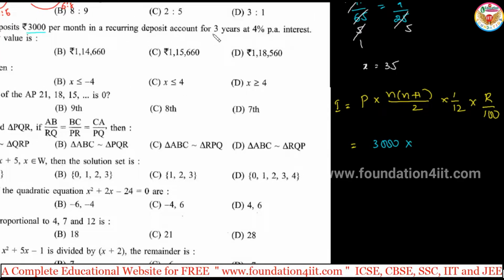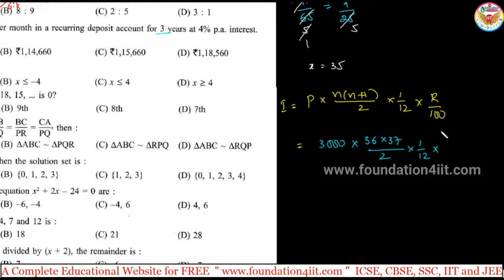3000 per month and for 3 years. So 36 months into 37 by 2, because n into n plus 1 into 1 by 12 into R by 100. R is 4, so 4 by 100. You can simplify this, and we will get the interest. Okay, calculate this.